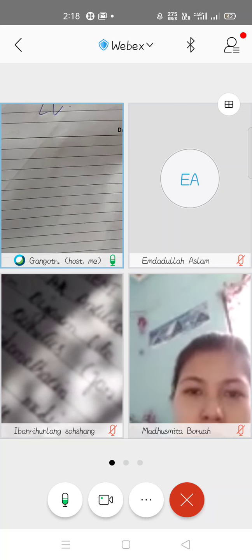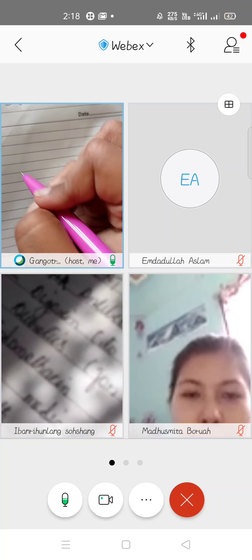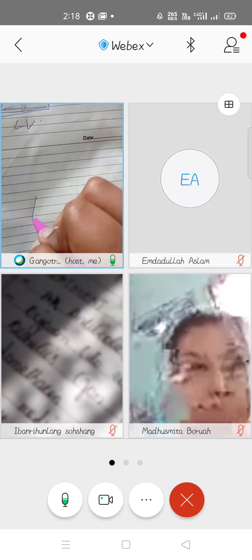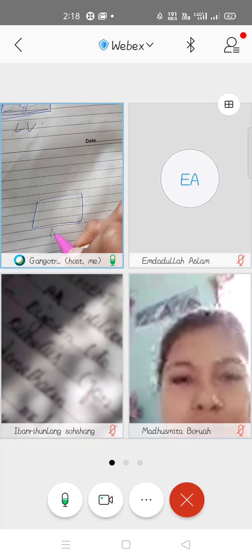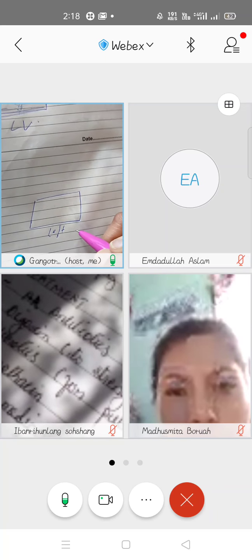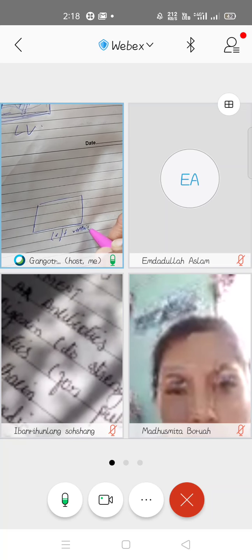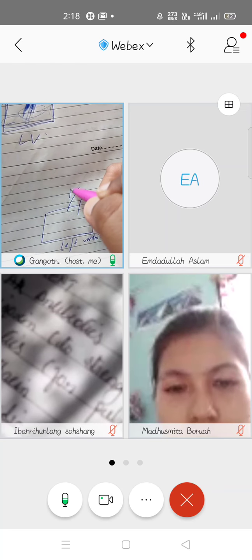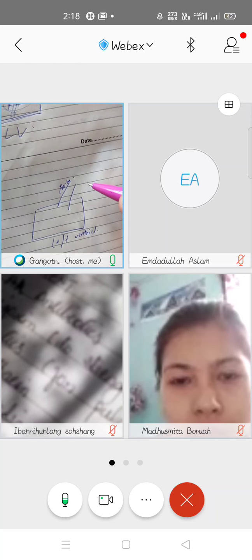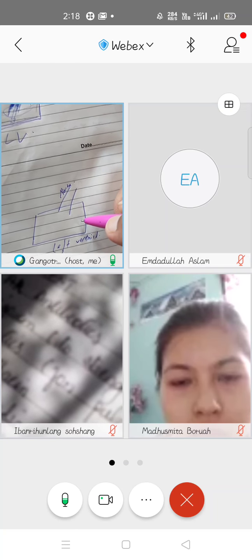Okay, I'll draw this again. Suppose this is your left ventricle. Don't draw like this in your exams. This is the aorta. You all know that the aorta is connected to your left ventricle.